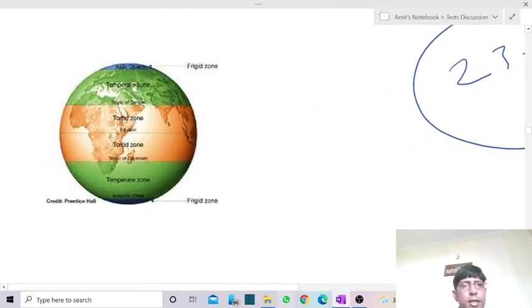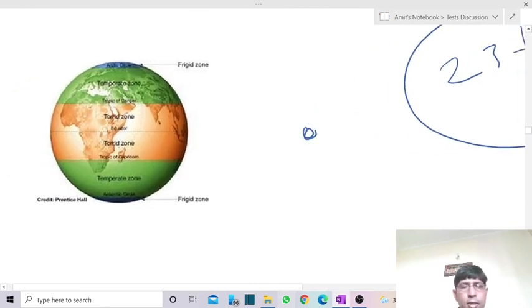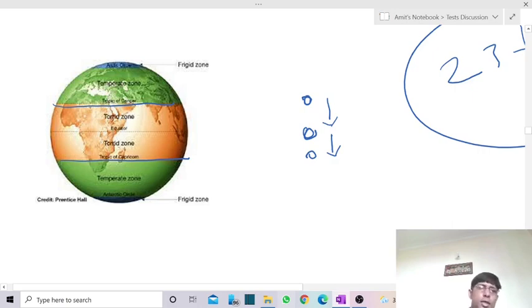It is giving us a feel that the sun is traveling between the two tropics, between the Tropic of Cancer and Tropic of Capricorn. It moves up to here and then again starts moving towards the south direction and reaches Tropic of Capricorn, crossing the equator. So throughout the year it keeps on moving from Tropic of Cancer to Tropic of Capricorn, and again comes back to Tropic of Cancer, crossing the equator. So between this tropical area it is moving. But this sun never goes beyond the Tropic of Cancer or Tropic of Capricorn.